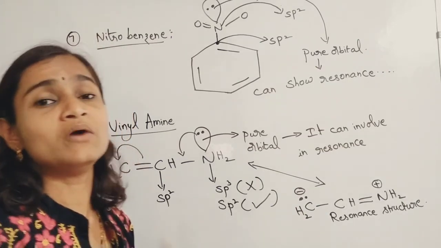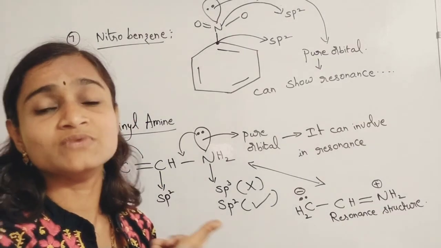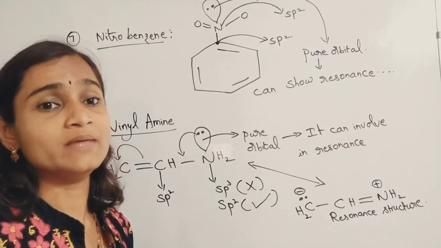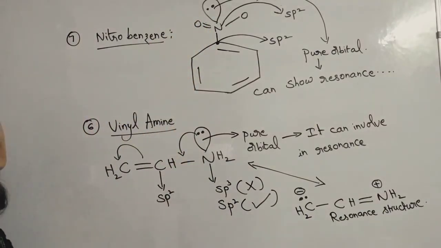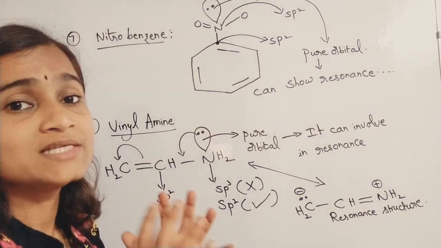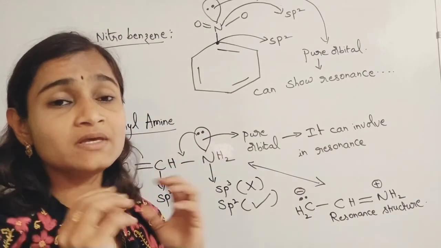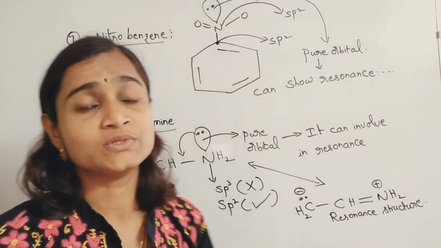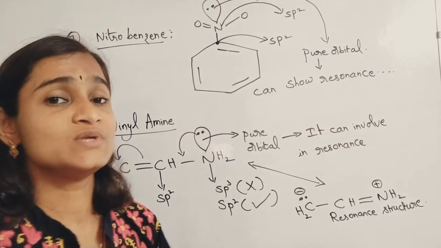Of course, you will be learning about the resonating structures of nitrobenzene, whatever we have discussed now. But you have to remember that nitrogen's hybridization is sp2. That is our topic for today. So in all these examples, nitrogen is specially undergoing sp2 hybridization, because the lone pair present in nitrogen has to be involved in the phenomenon of resonance.